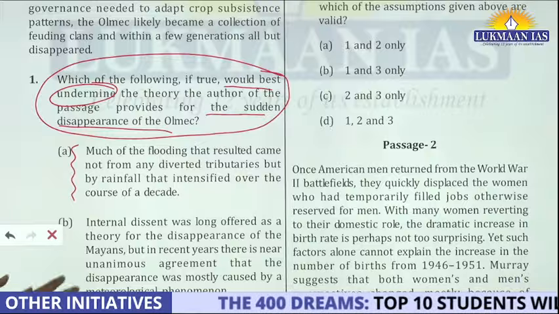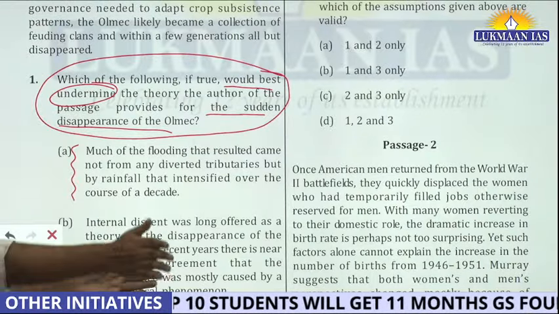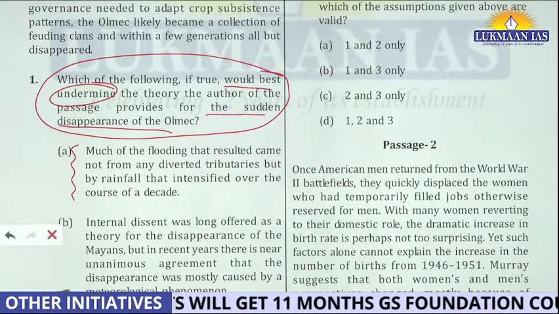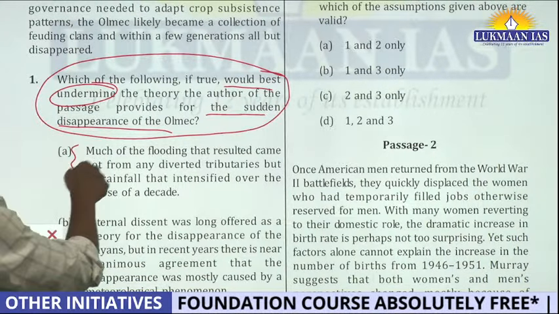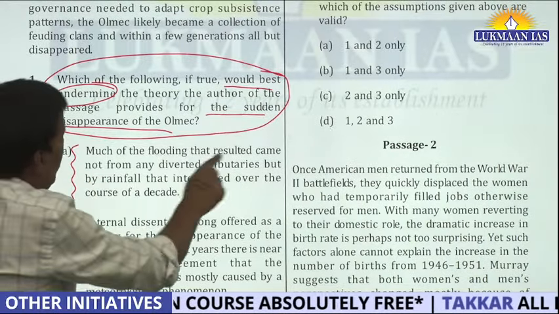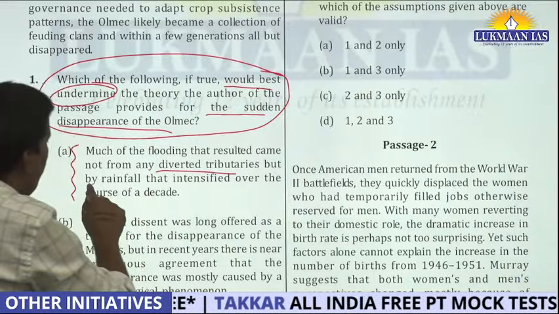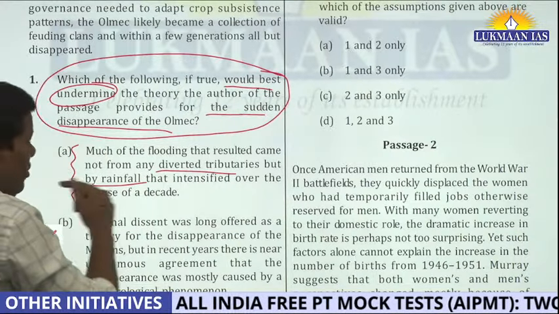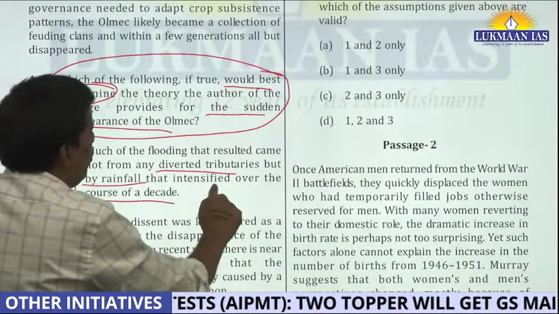See what they are saying, much of the flooding. The author said that the flooding happened because the river changed its course, and now this option is saying the flooding happened by rainfall.